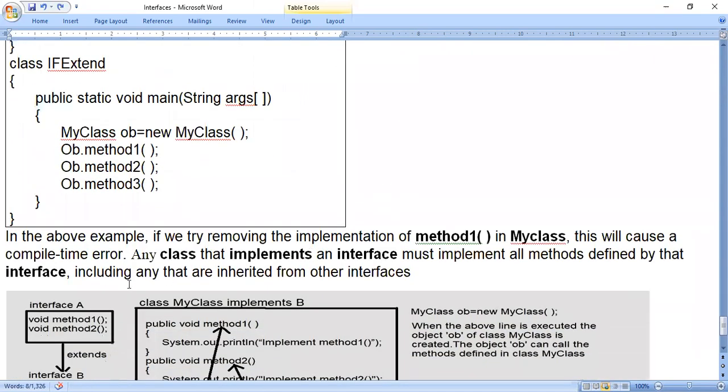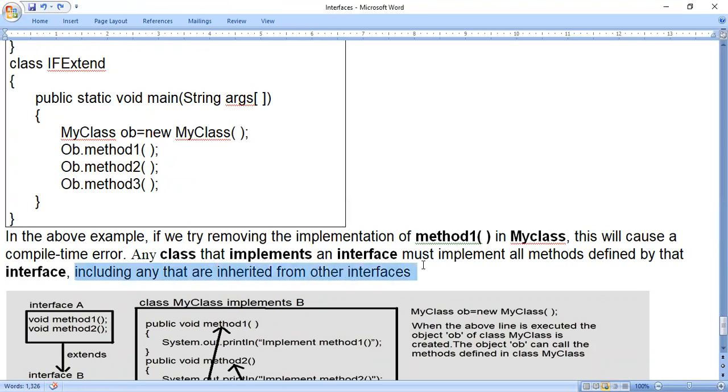Another case is here only, after the comma symbol. Any class that implements an interface must implement all methods defined by the interface, including any that are inherited from other interfaces.